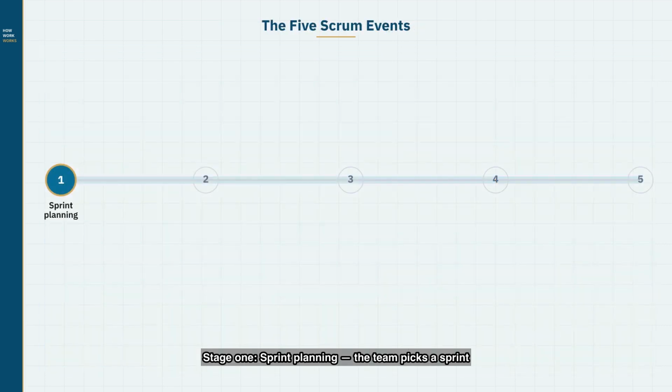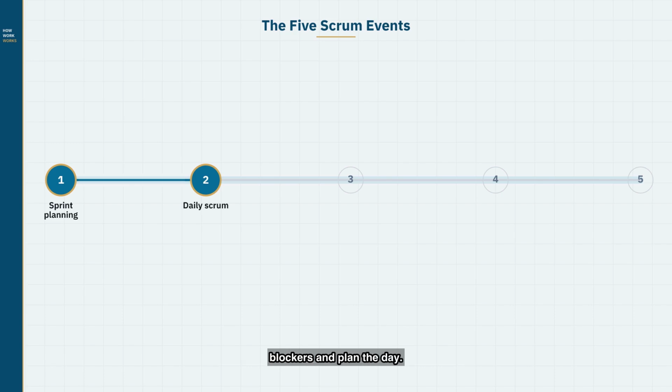Sprint planning. The team picks a sprint goal and pulls work from the backlog. Example: 1 customer journey, not the whole roadmap. Stage 2. Daily Scrum. 15 minutes to sync blockers and plan the day. Example: 3 questions, not a status meeting marathon.